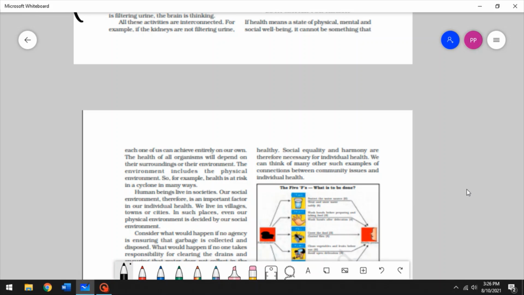And if you're not socially fit, if you are very anxious about social gatherings, or if you can't talk to people very comfortably, I'm not saying it's wrong. There are introverts. There are people who are not comfortable with social gatherings, but you would not be considered socially fit in such situations. And if you are not physically fit, if you have physical diseases like cold, cough, fever, the list keeps going on, then you're not physically fit. So those are all personal issues.